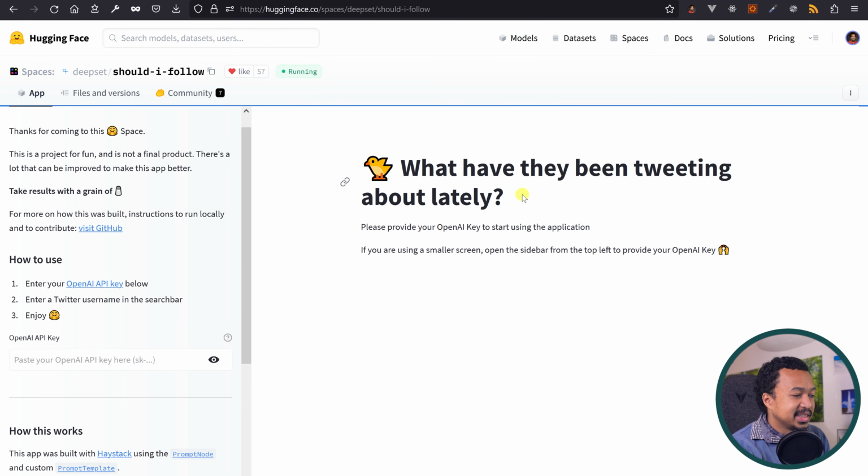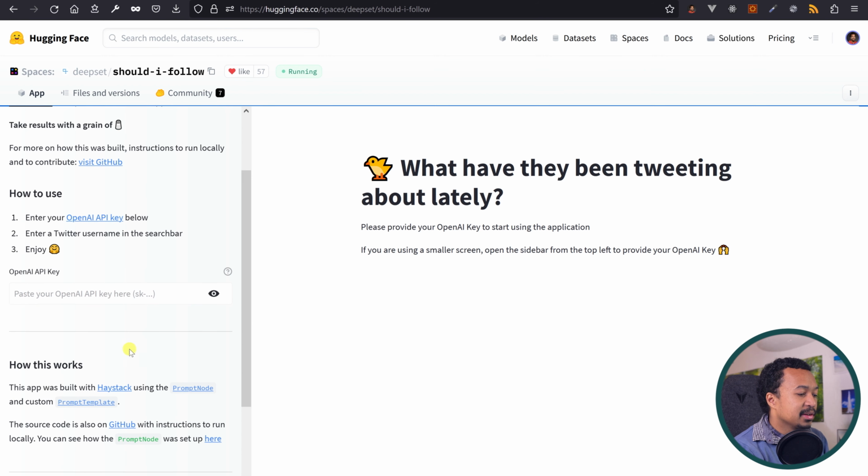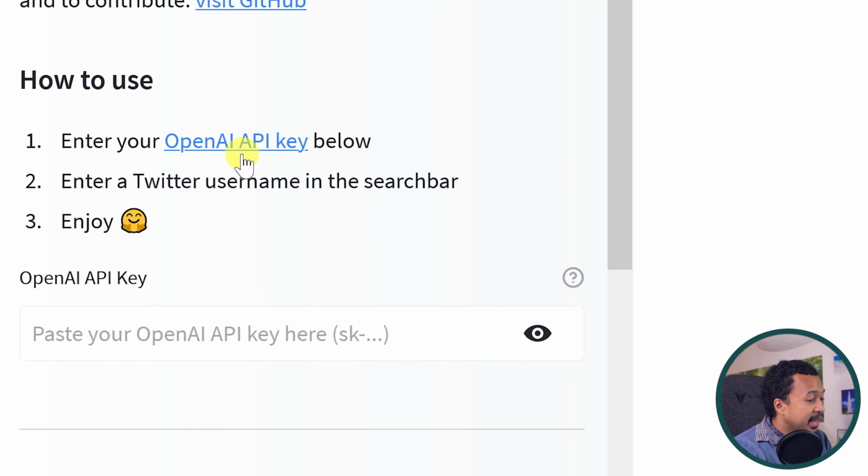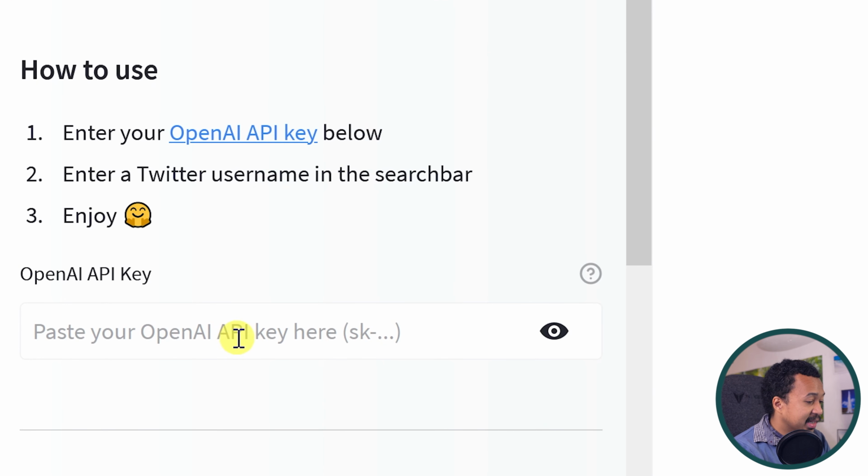There's the main content here, and in the sidebar there's all of the description of the app, the disclaimer, the how to use, and even how it works, and a call to action. Please follow me on this Twitter account, and here's an open source project that you can go and check out. How to use: OpenAI API key below, a text input where I can put my key as a password.